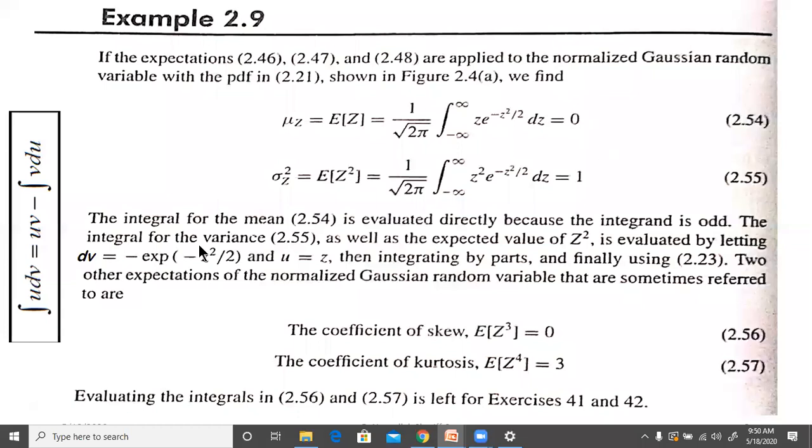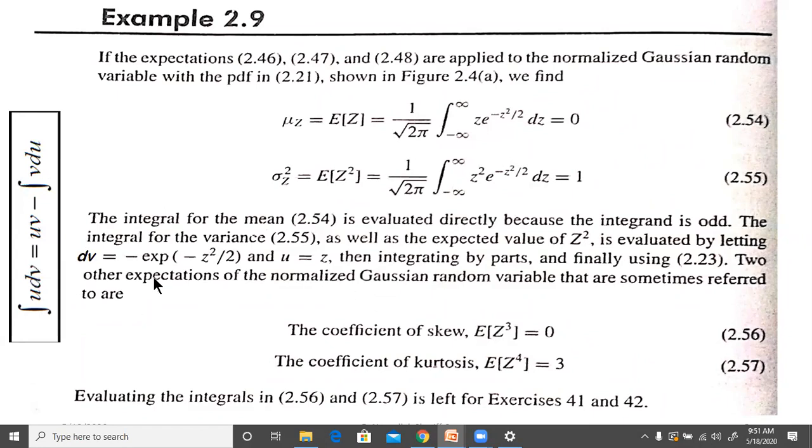The integral for the variance 2.55, as well as the expected value of z square, is evaluated by letting dv equal to minus exponential of minus z square by 2, and u equal to z, then integrating by parts. The integration by parts formula is given over here. So we can use that to find the value of these two. This will become 0. This will become 1 if you use this.